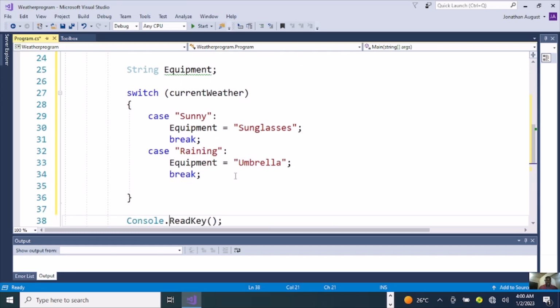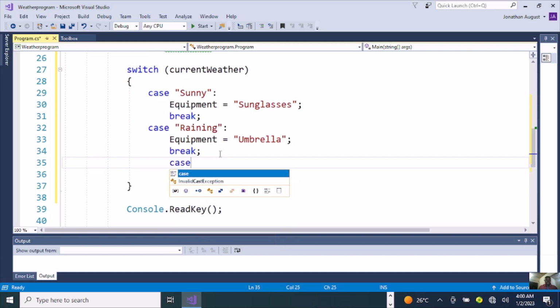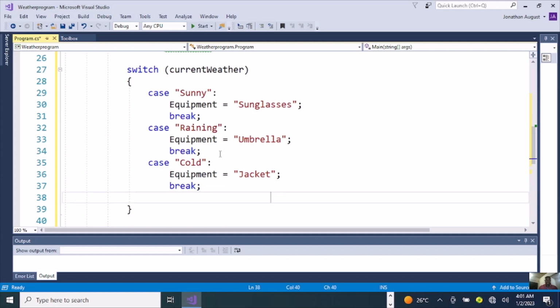Then we pick the next case we are going to include now. So the next case that is needed, add it in string. After rainy should be cold. Then add a colon sign here. Then add the equipment needed, and the equipment needed is a jacket for the cold weather. Add a semicolon here and add a break, then enter.